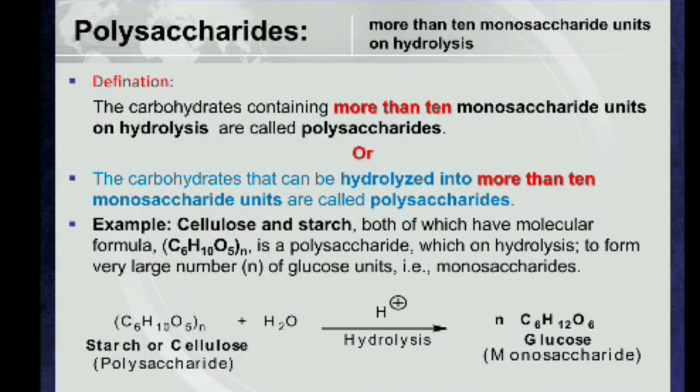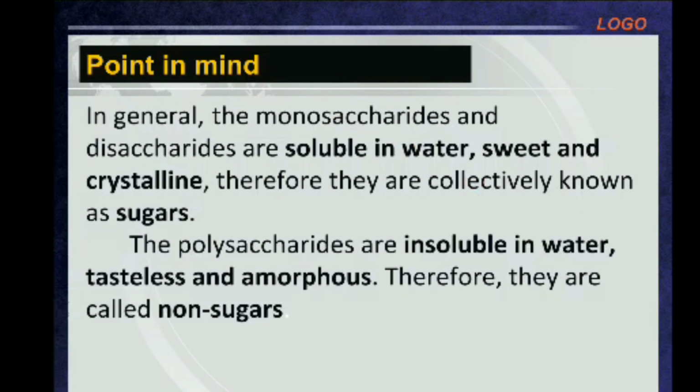that is, monosaccharides. In general, monosaccharides and disaccharides are soluble in water, sweet, and crystalline. Therefore, they are collectively known as sugars. The polysaccharides are insoluble in water, tasteless, and amorphous. Therefore, they are called non-sugars.